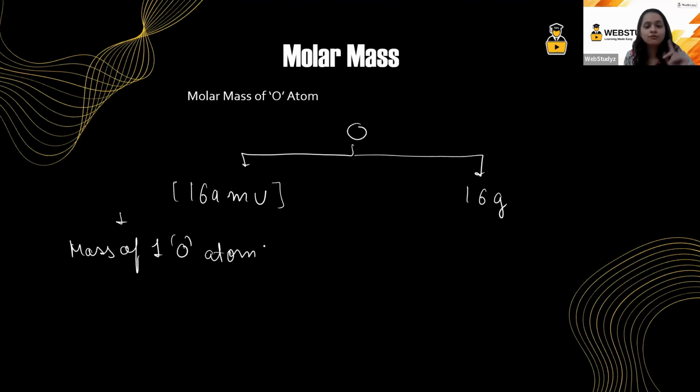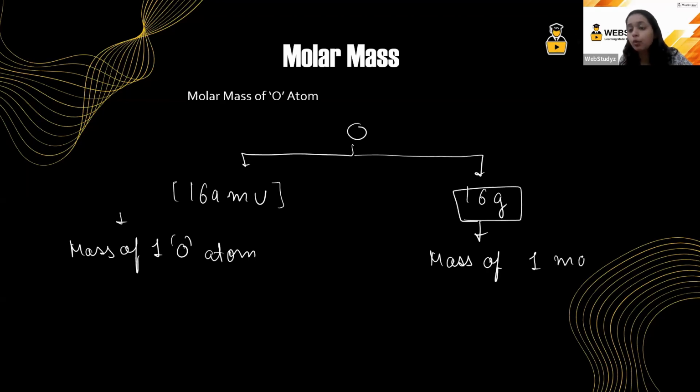When the mass is given in the form of grams, we say that it is the mass of 1 mole oxygen atom. Now, I hope this is very clear.